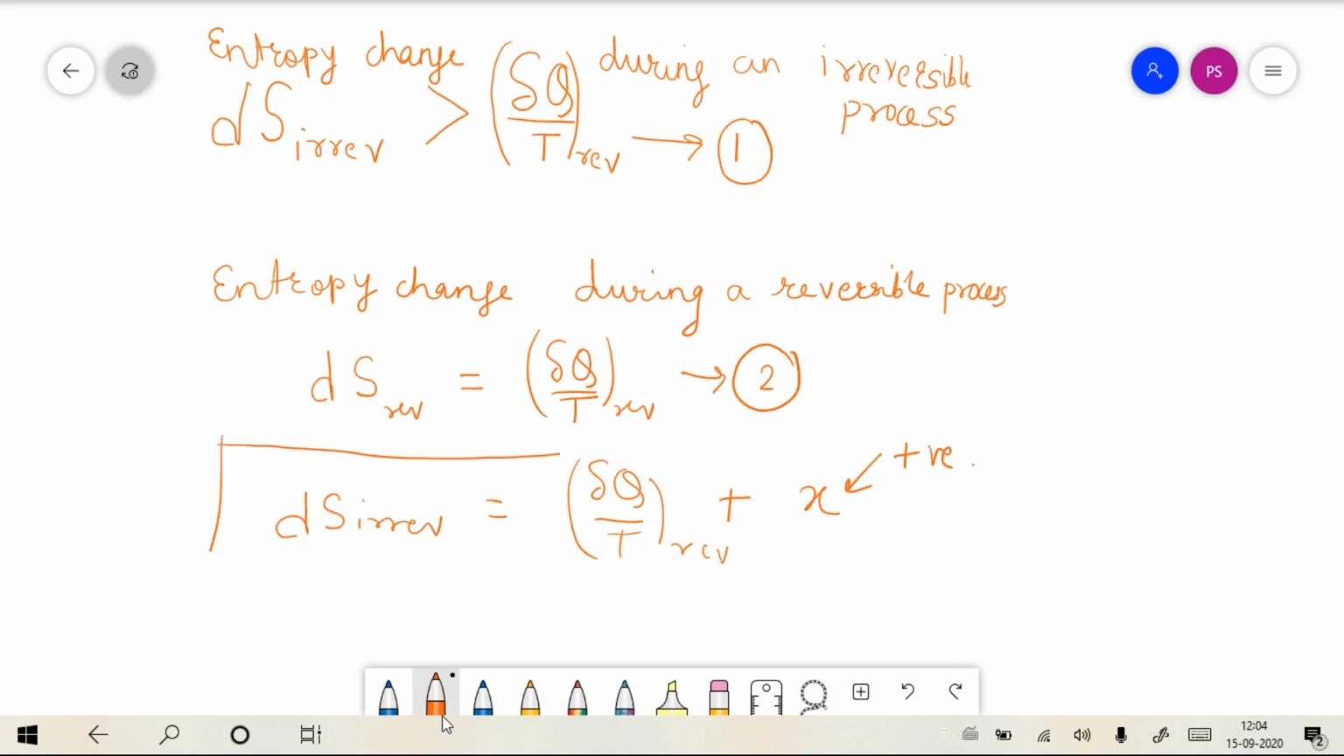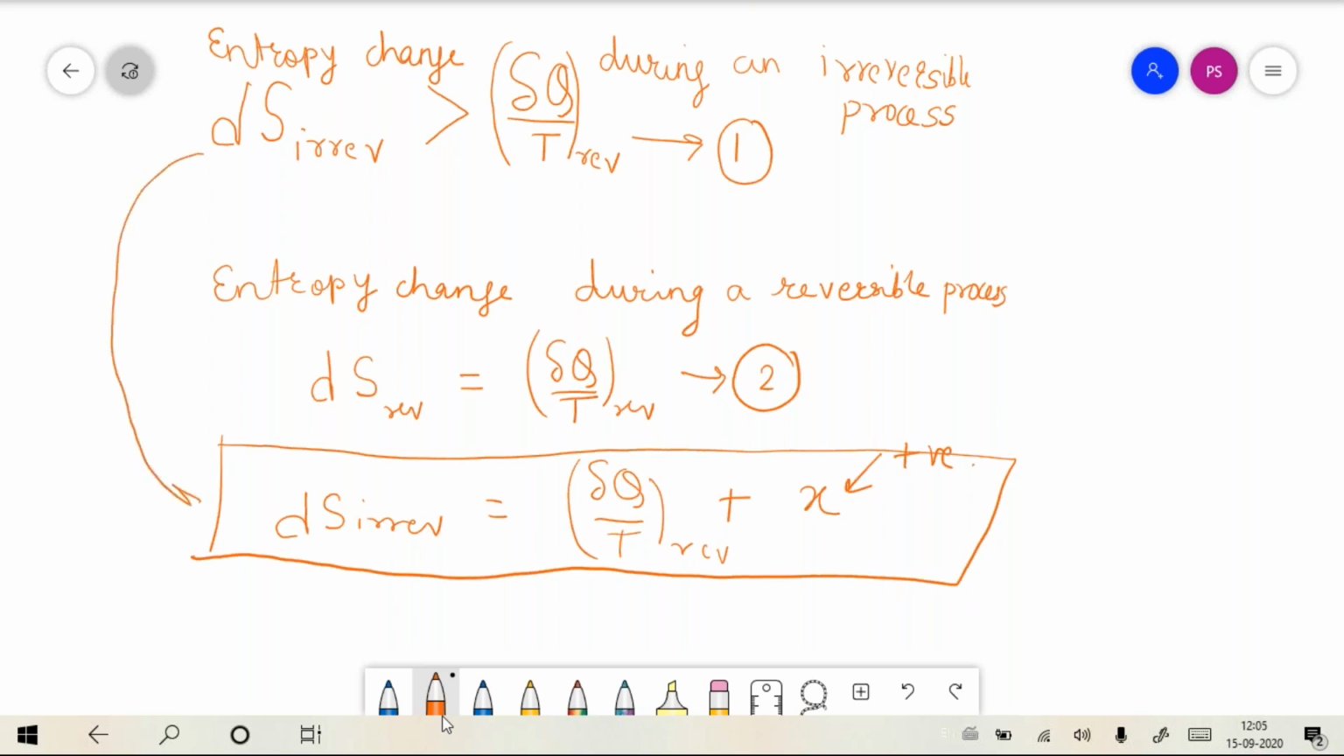From equation 1, can I write that as this, from a purely mathematical point of view? Can I rewrite equation 1 as equation 3? Yes or no? Tell me if it is yes, tell me if it is no.